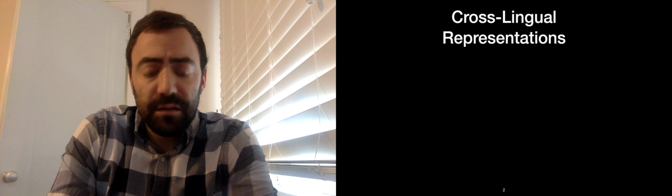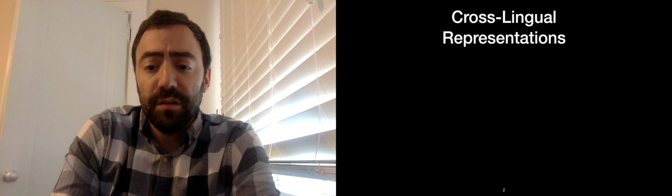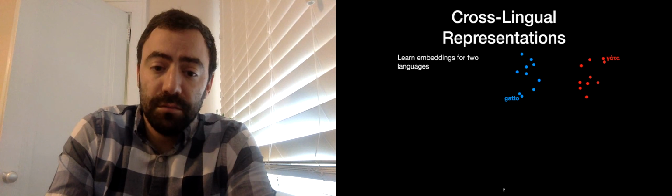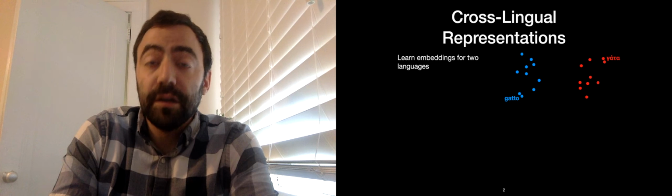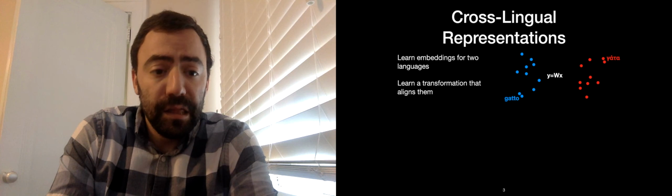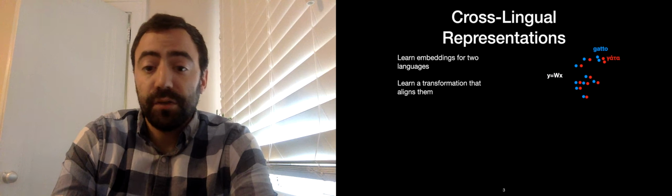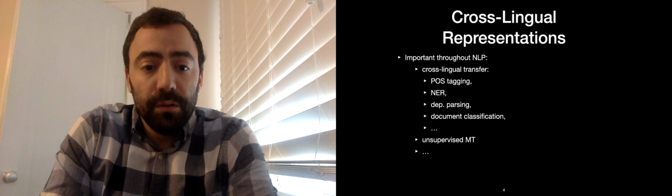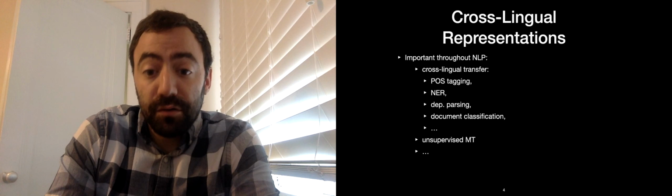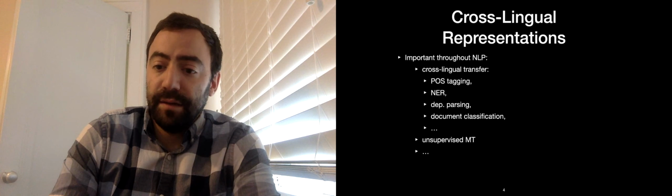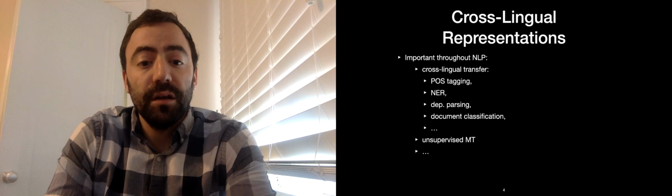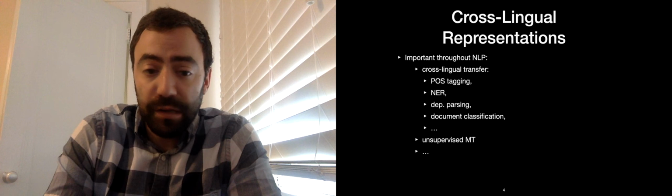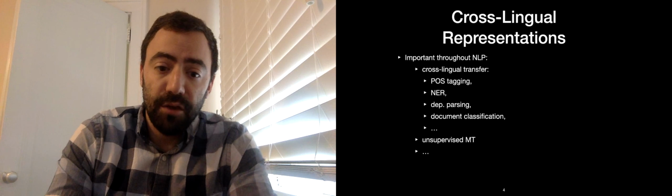In bilingual settings, obtaining such mapped representations is typically a two-step process. First, we learn embeddings for the two languages, let's say Italian in blue and Greek in red. And then we use some machine learning model to learn a transformation that aligns the two representations. Such cross-lingual representations can facilitate cross-lingual transfer for a plethora of common NLP tasks, including tagging, parsing, and document classification. They are also crucial for unsupervised machine translation and in general have found wide applications that I will not list here.